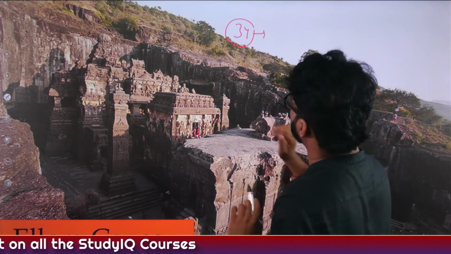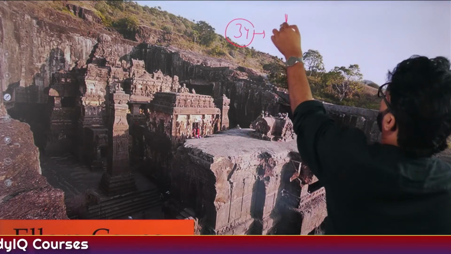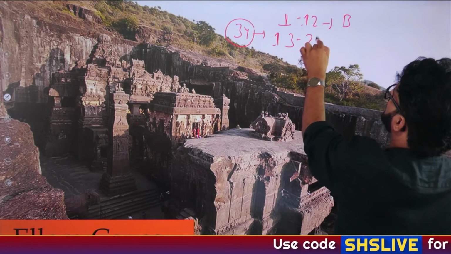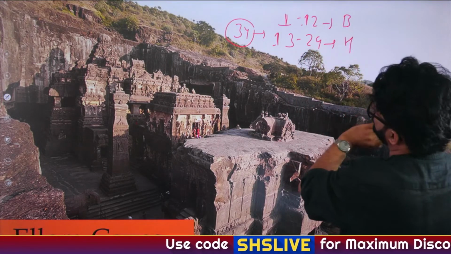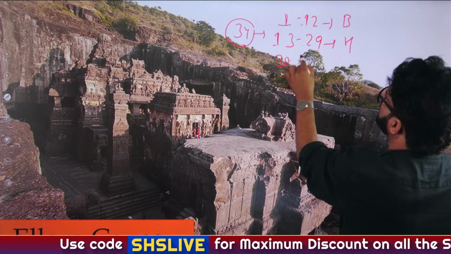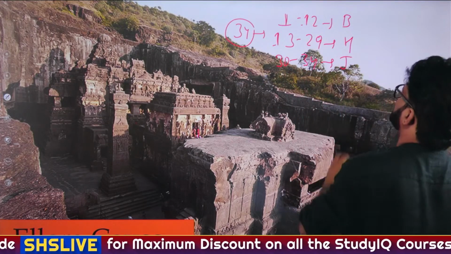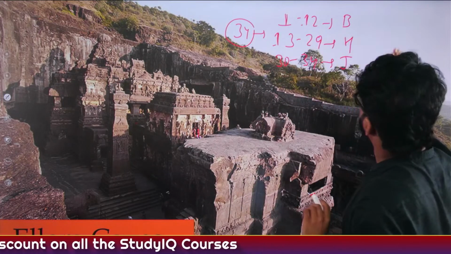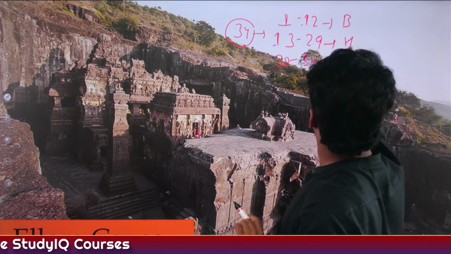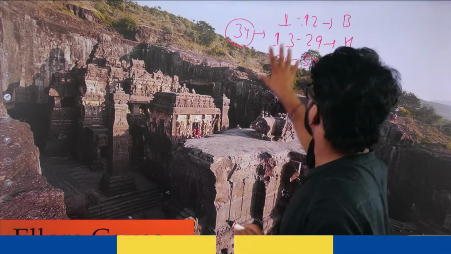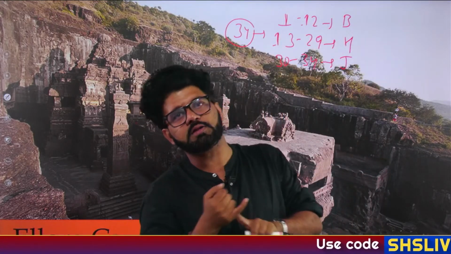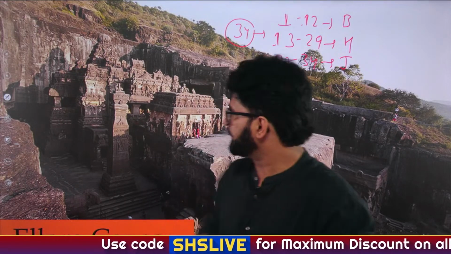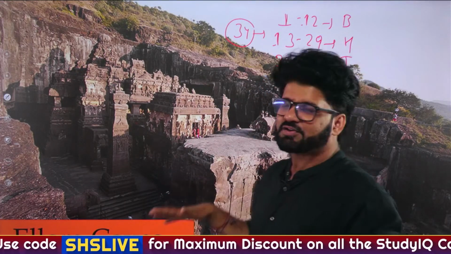And out of those 34 caves, 1 to 12 are Buddhist caves. 13 to 29 are Hindu caves associated with Hinduism. And 30 to 34 are associated with Jainism. So 34 caves, and that is the chronology. So 12 caves for Buddhism, 17 caves for Hinduism, 5 caves for Jainism. Since it is associated with all the three religions, that's why we are reading it at the last, Ellora caves. Fine. And there is a history associated with this also.